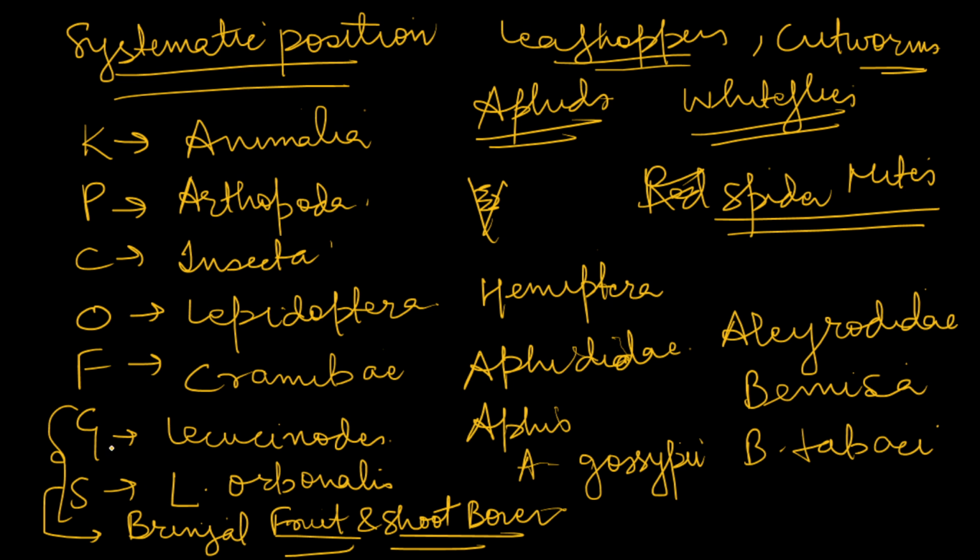And if you want to go in short, you can just write genus and species. That is fair, but I will try to give you a brief idea of this, and then for other pests write genus and species, so that will be fair. So I hope you understand some of the common pests of brinjal, and how to write systematic position. That is important. Now you can adjust as per the species.